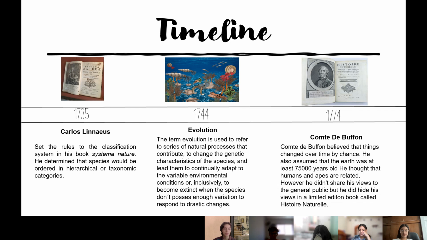Carl Linnaeus, in 1735, set the rules of the classification system in his book Systema Naturae. He determined that species would be ordered in hierarchical and taxonomic categories.